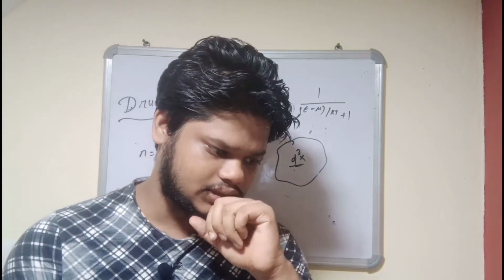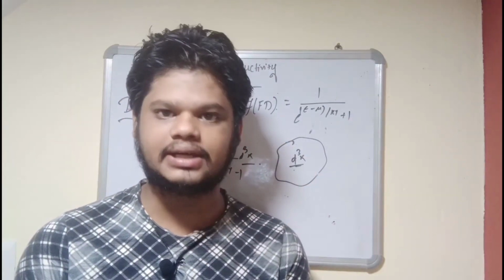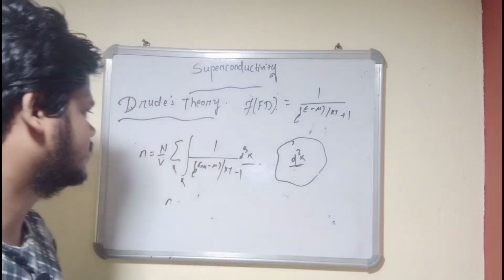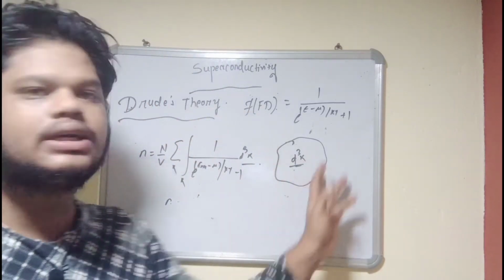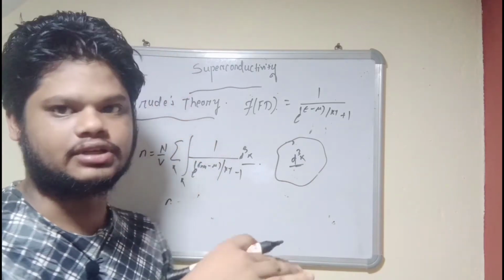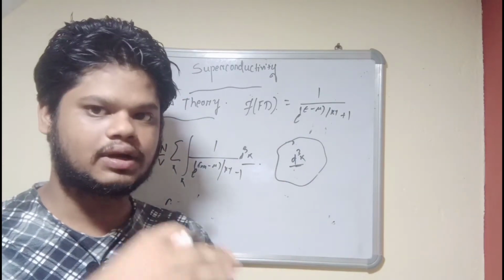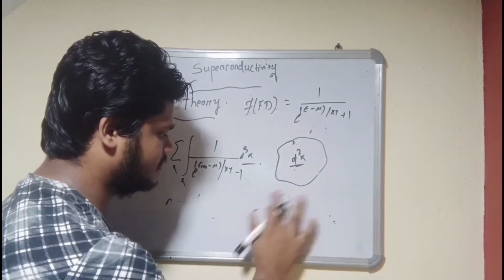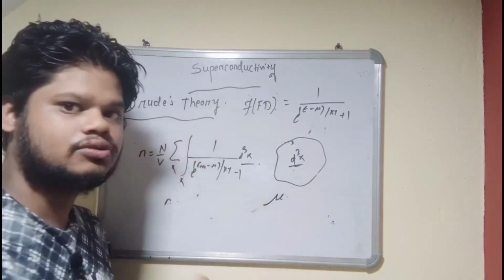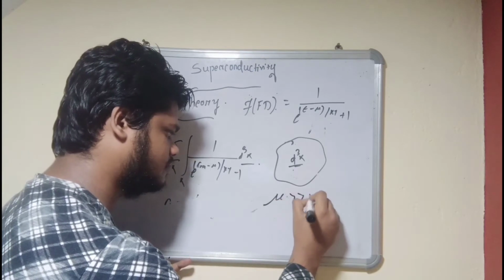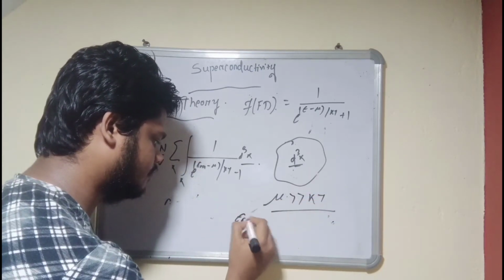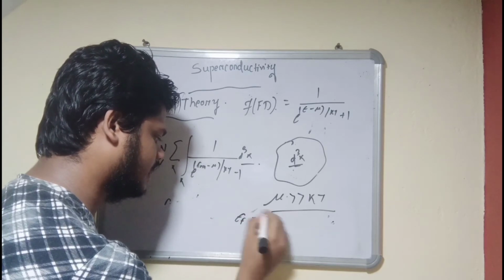Now here we will consider highly degenerate quantum gases. The study that we will take is of highly degenerate quantum gases. So we will only consider the Fermi surface. How will we know what the Fermi surface is? For the Fermi surface, the condition is that mu, the chemical potential, is very much greater than kT, and E_F will be equal to E_nk.